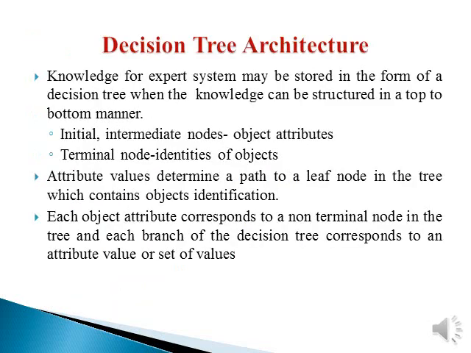The next type is decision tree architecture, in which the knowledge for expert systems may be stored in the form of a decision tree, where the knowledge can be structured in a top to bottom manner.